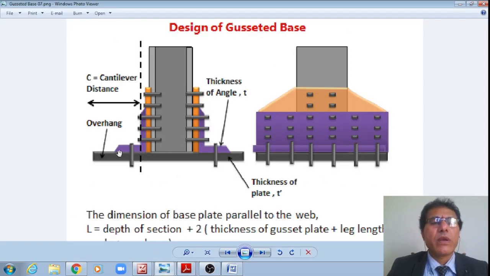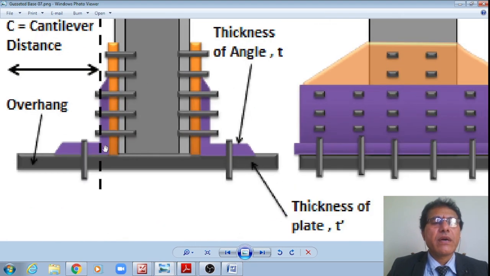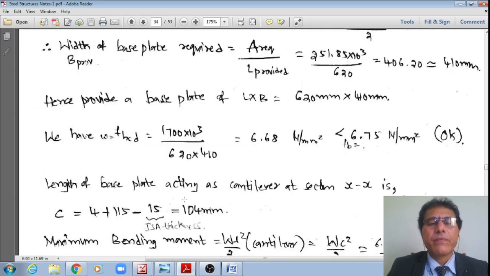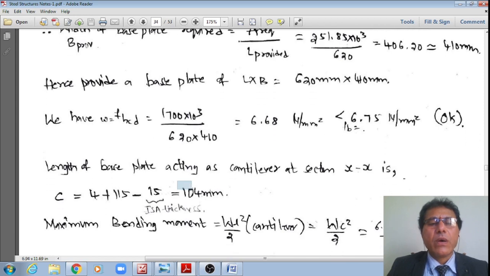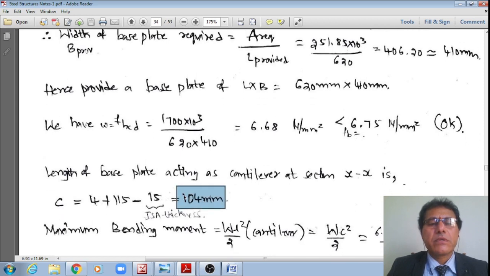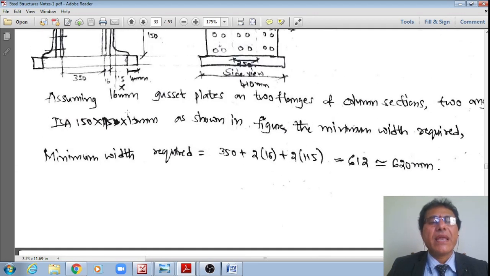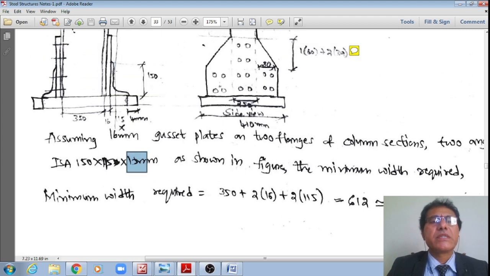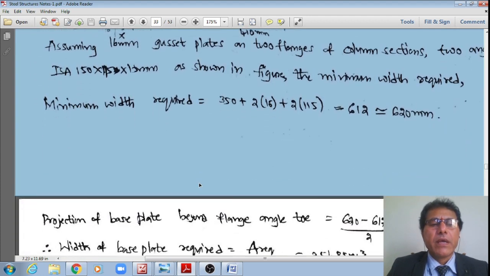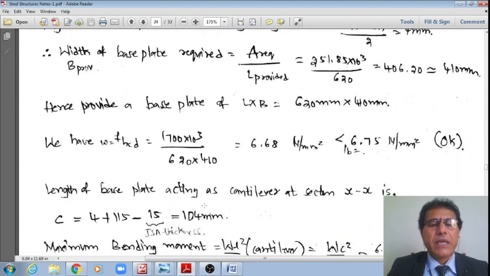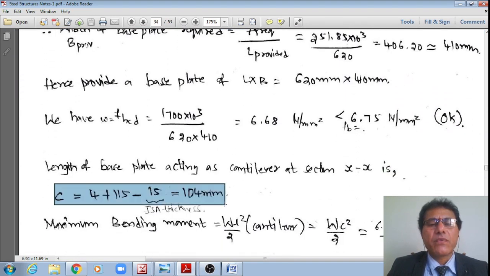This 4 mm and this 115 go up to the end of this one, from which I'll deduct this 15 mm. Now it works out to 104 mm. Sorry, student, the thickness of this angle is equal to 15 mm, it is not 10 mm. I'm sorry. Therefore, I'm getting that cantilever projection as 104 mm.